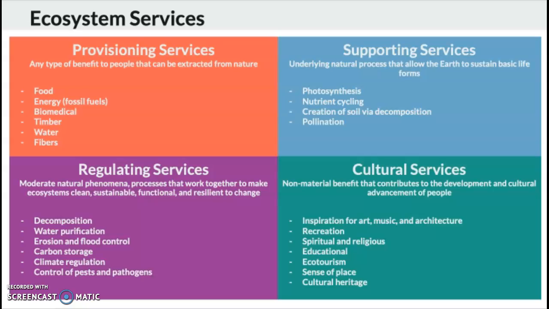Regulating services are the next one. These are processes that work together to keep ecosystems flowing, to keep them clean, sustainable, functional, and resistant to change. So this would include decomposition, water purification, erosion and flood control, carbon storage, climate regulation, and control of pests and pathogens.